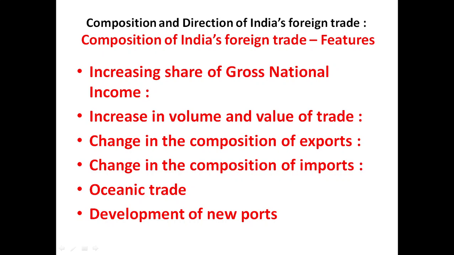Now, change in the composition of exports. Prior to independence, the products exported were jute, cotton, tea, oil seeds, leather, food grains, and all agro-based products. Nowadays, India is trying to become a developed country.